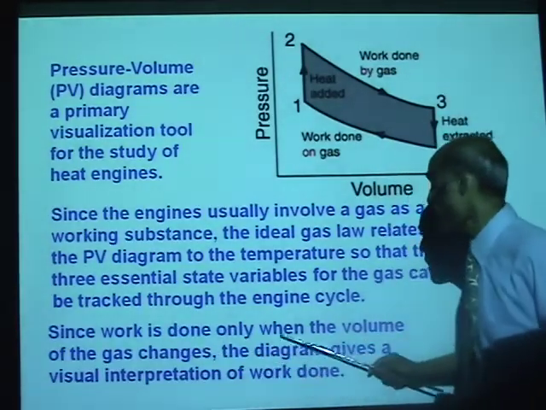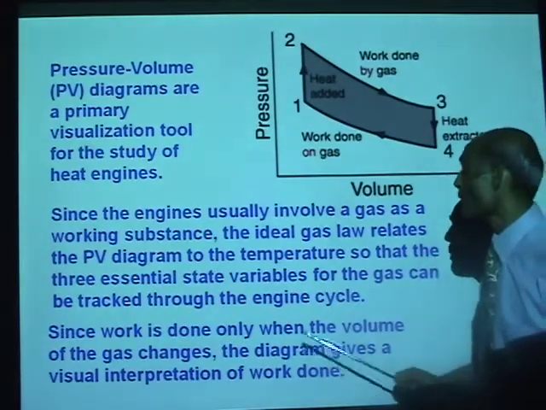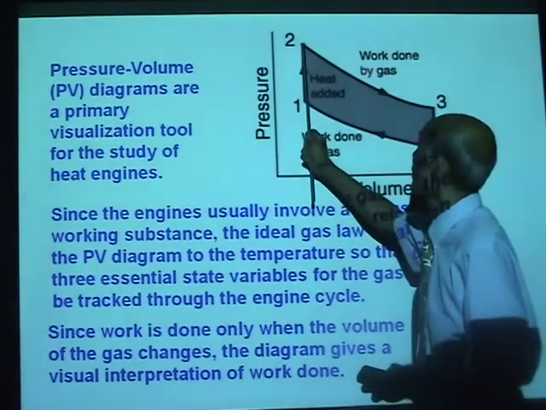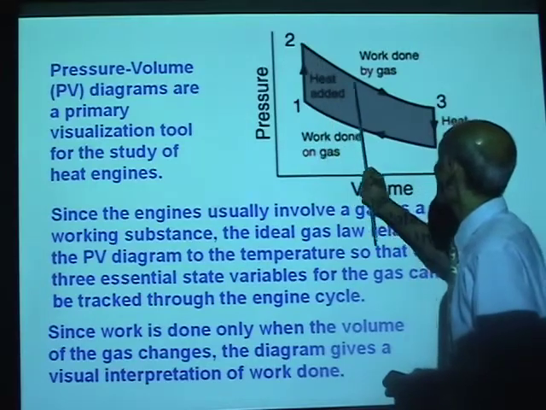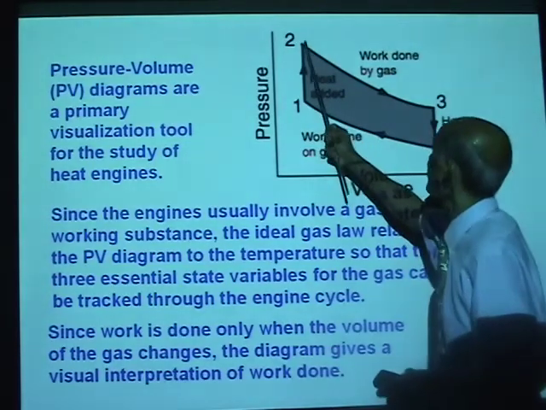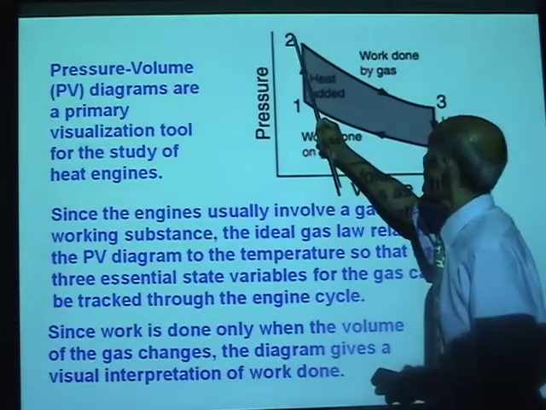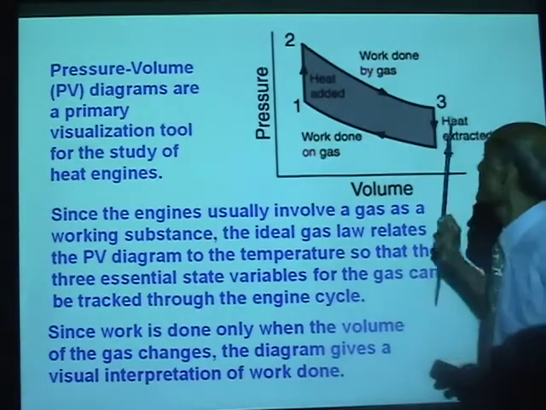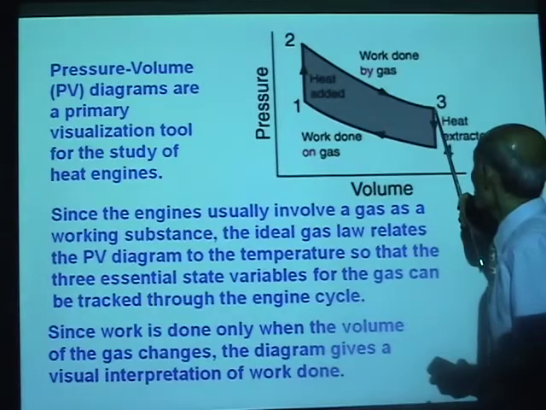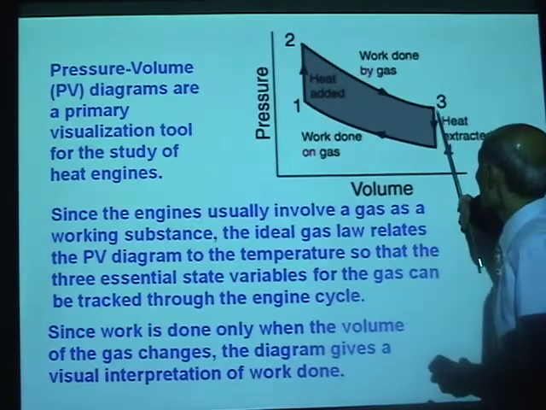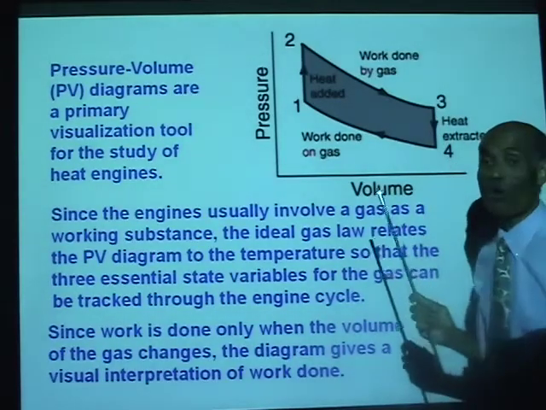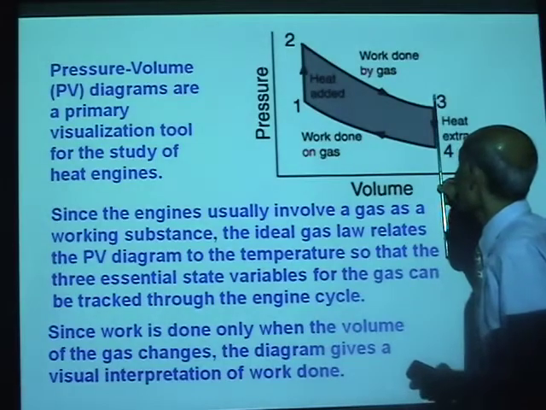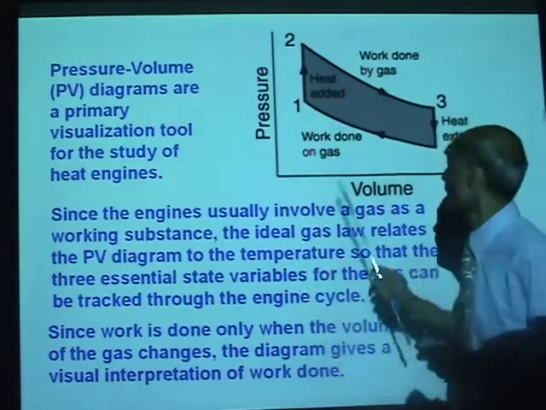Since work is done only when the volume of the gas changes. Look at this. Work is done only when the volume changes. That means on this leg, from 2 to 3, there is useful work done. Now, is there any useful work done during this time? 3 to 4. There is no change in volume, therefore there is no work done there.